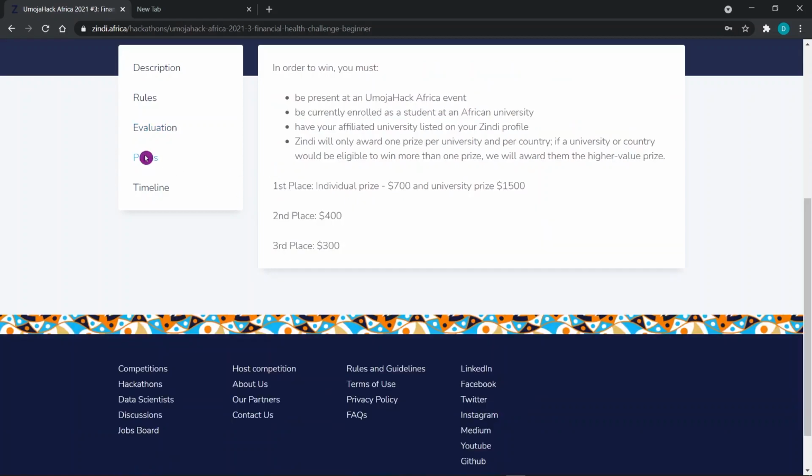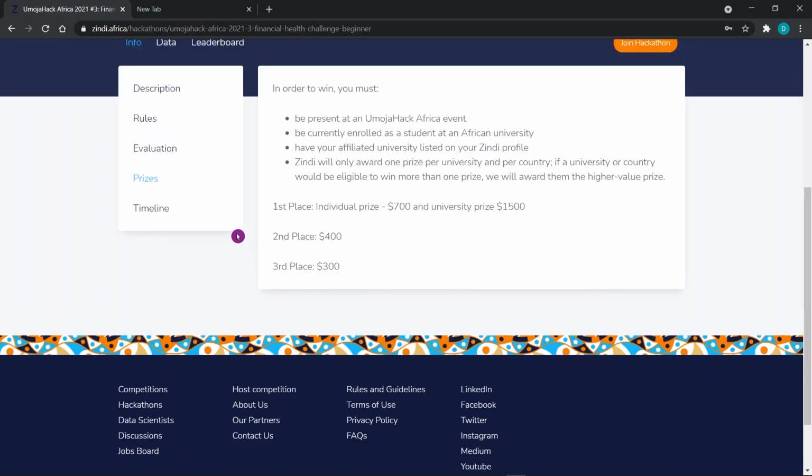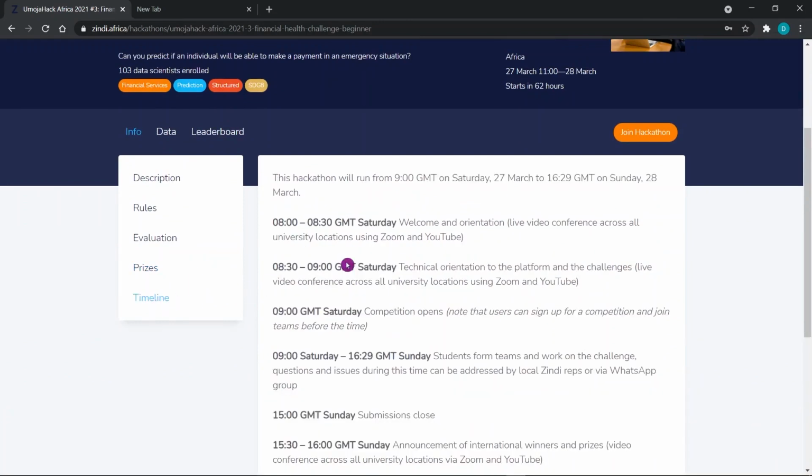You can also go ahead and check the prizes. For you to win, you must be present at the UmojaHack Africa event. You must currently be enrolled as a student at an African university. The first prize is $700 for the first individual, and then that university will also win $1,500. Second place $400, and third place is $300. You can also go ahead and check the timeline of the hackathon.